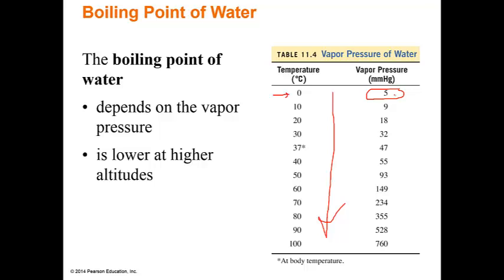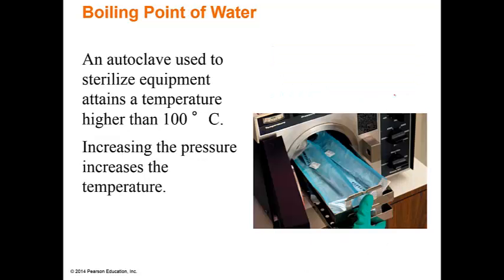Well, why is that? The reason is that if I decrease the pressure, the boiling point decreases. Direct relationships. Okay. An autoclave used to sterilize equipment attains a temperature higher than 100 degrees Celsius, which we know is the boiling point of water, by increasing the pressure and increasing the temperature.